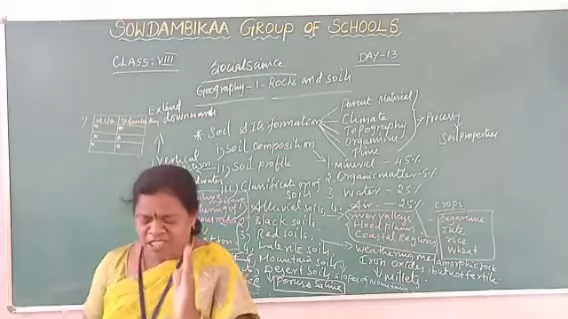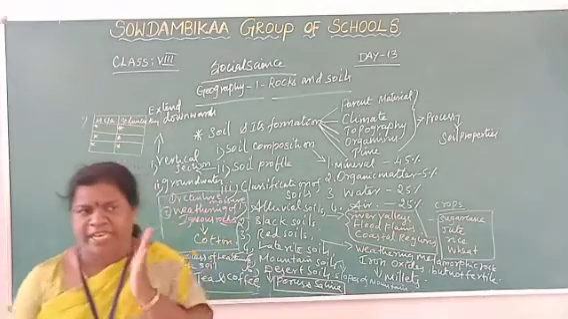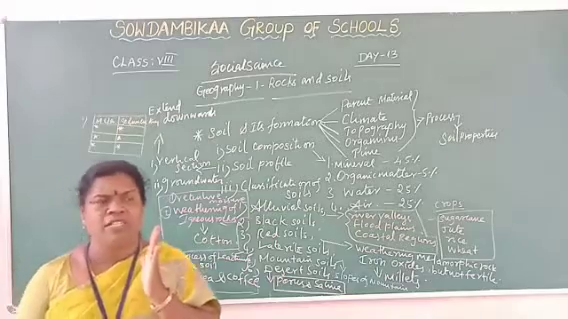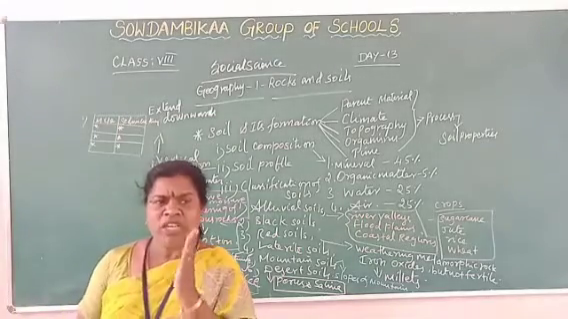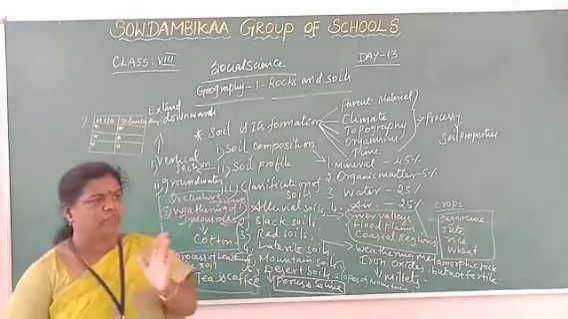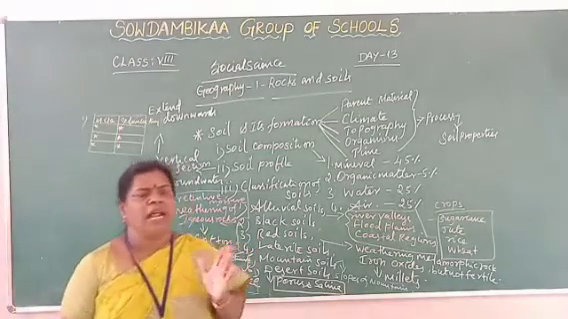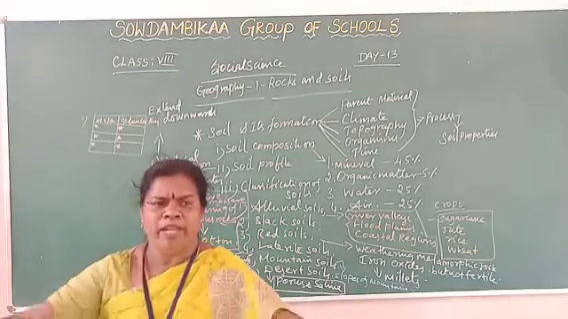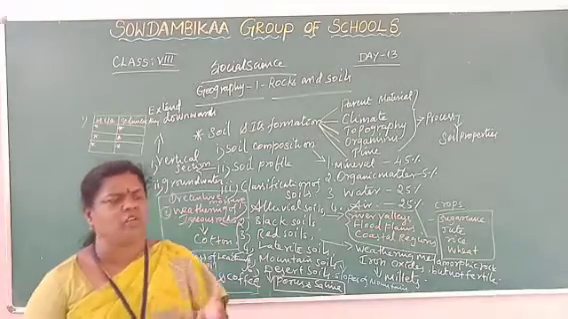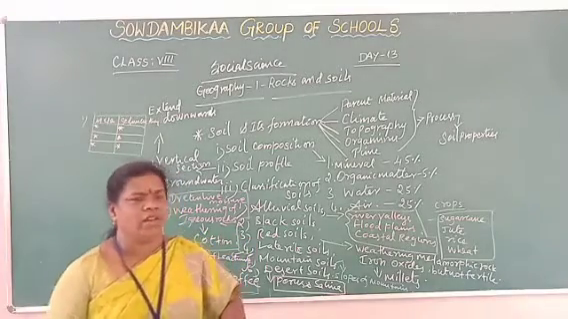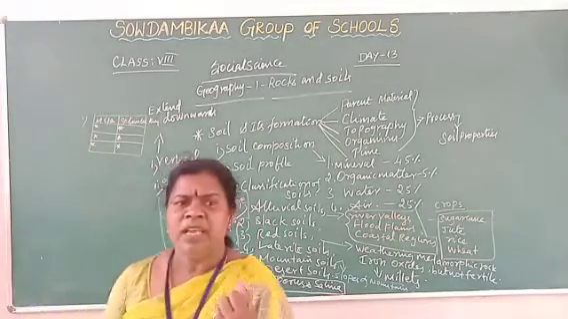Soil is a mixture of organic matters. Organic matters means natural matters. Natural matters means, for example, dead plants and animals. These only form the humus content. This humus content gets mixed with the soil, okay, so that the soil gets fertility.